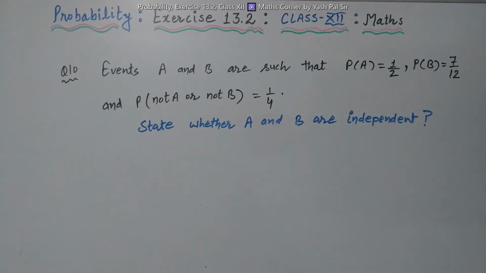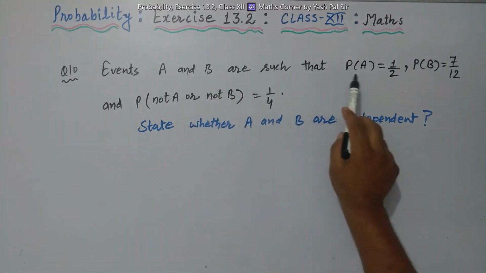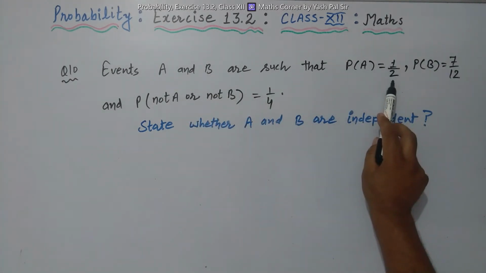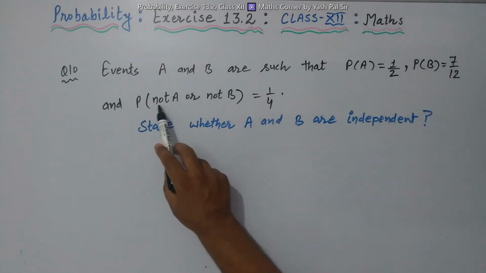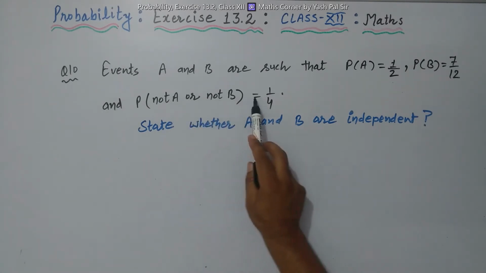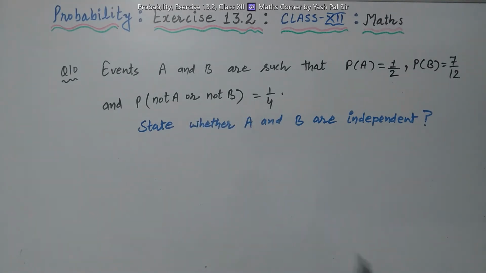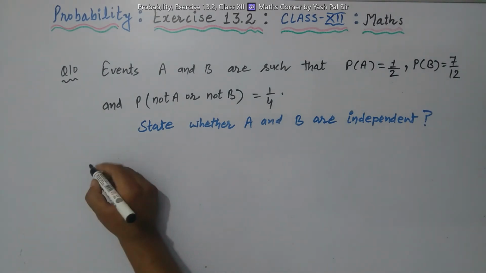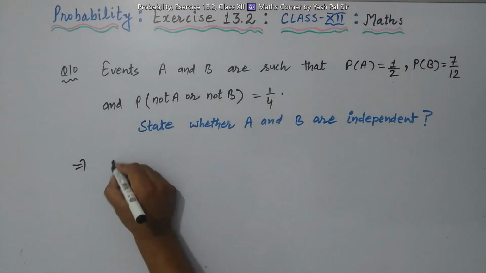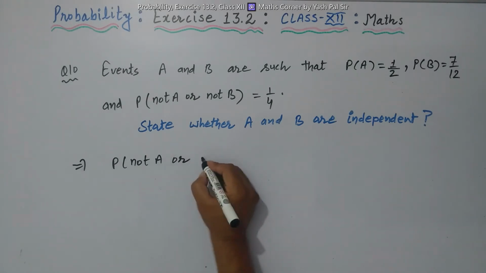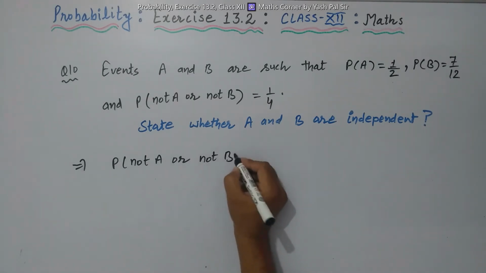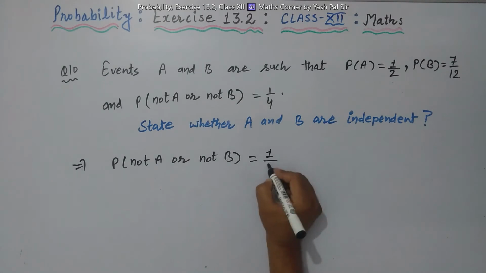Now let us see what is there in question number 10. Events A and B are such that probability of A is equal to 1 by 2, probability of B is equal to 7 upon 12, and probability of not A or not B is equal to 1 by 4. State whether A and B are independent. So first of all, what is probability of not A or not B? This is equal to 1 by 4.